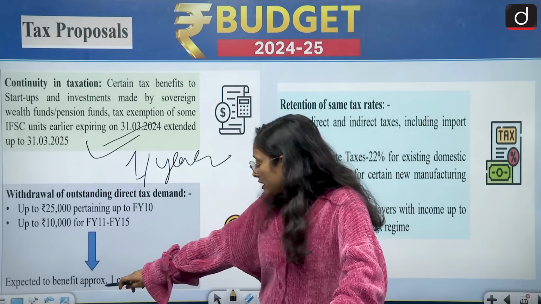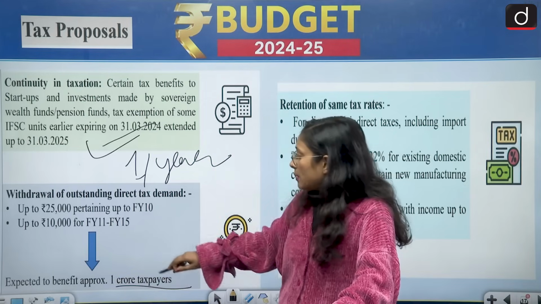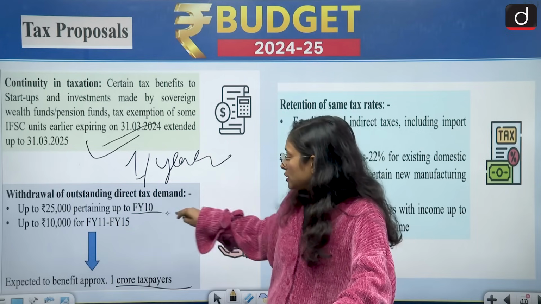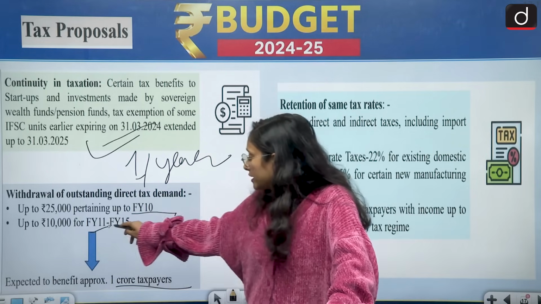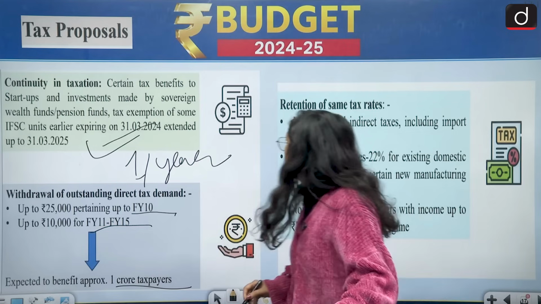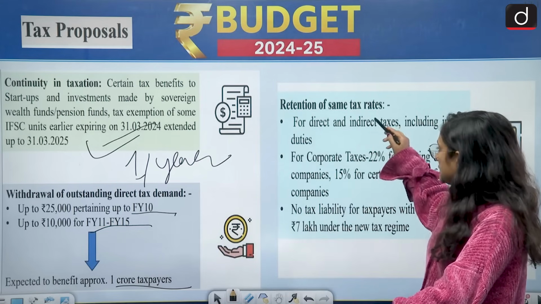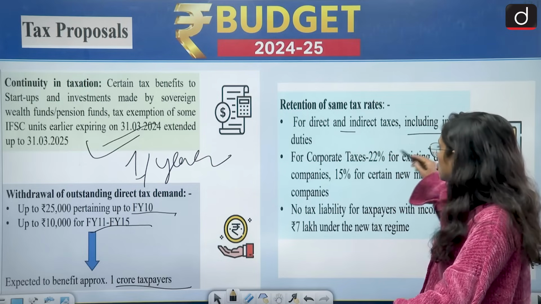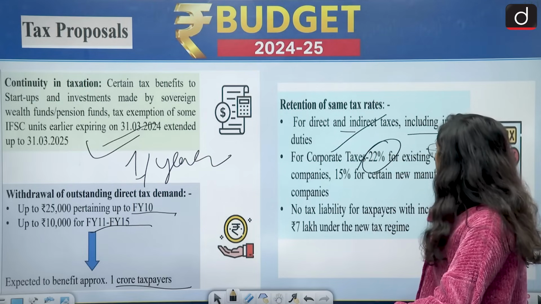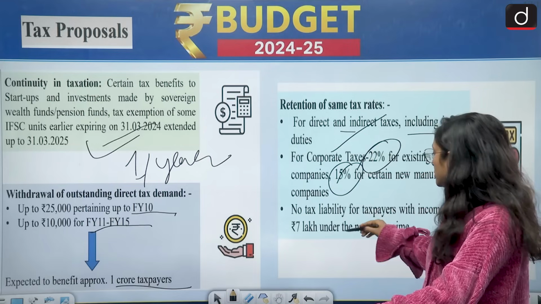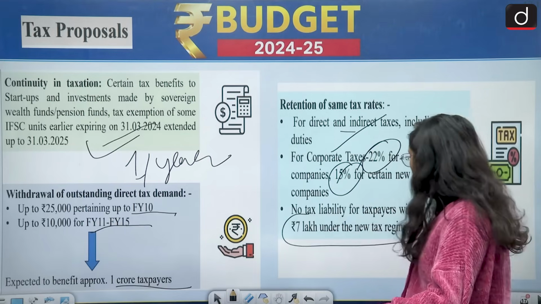It is expected to benefit approximately 1 crore taxpayers, with up to 25,000 pertaining up to the financial year 2009-10. So it has become up to 10,000 for financial years 2010-11 to 2014-15. And then retention of the same tax rate for direct and indirect taxes, including import duties, corporate tax 22%, then existing domestic 15%, no tax liability up to 7 lakh under the new tax regime.